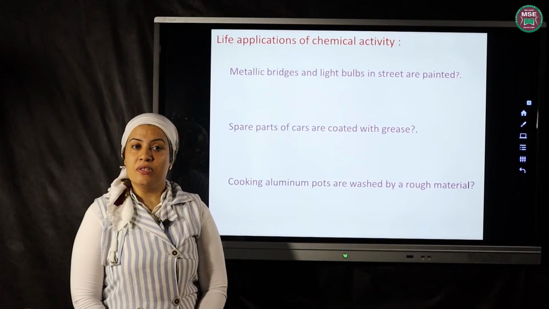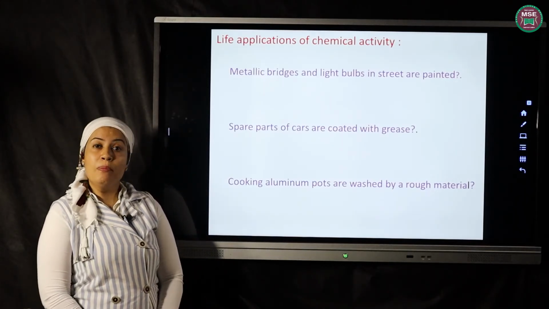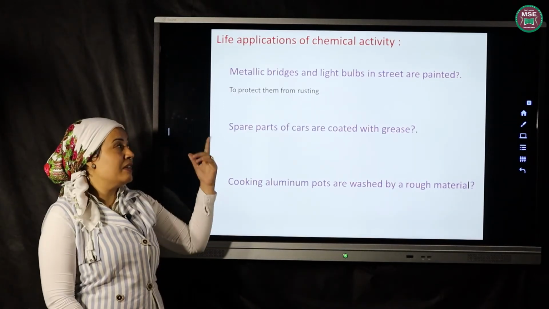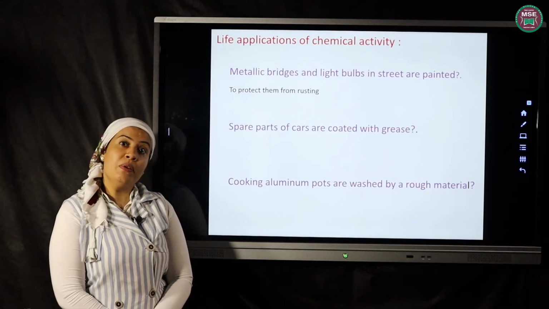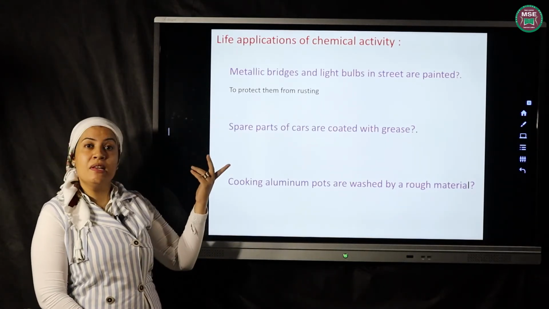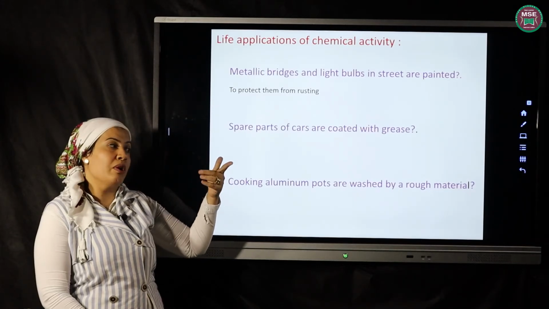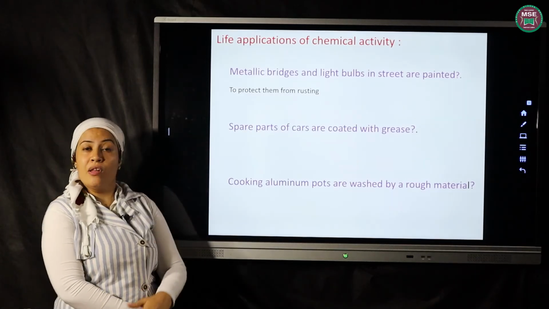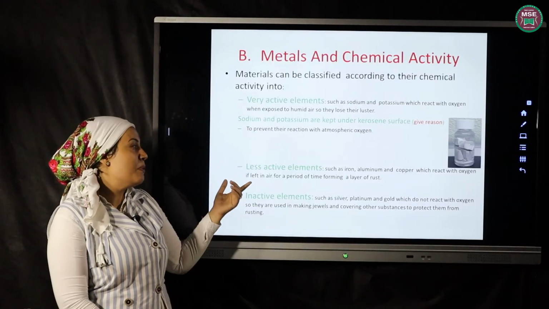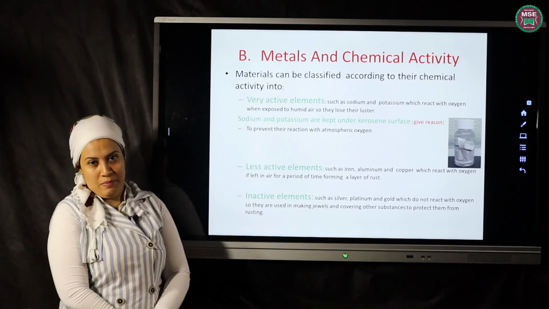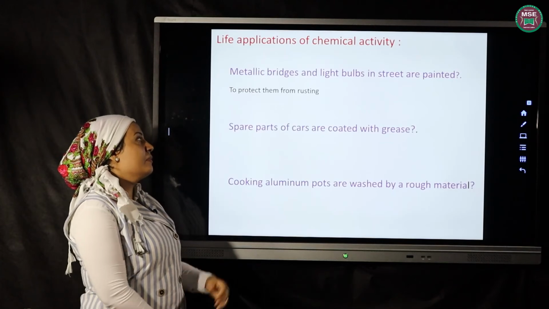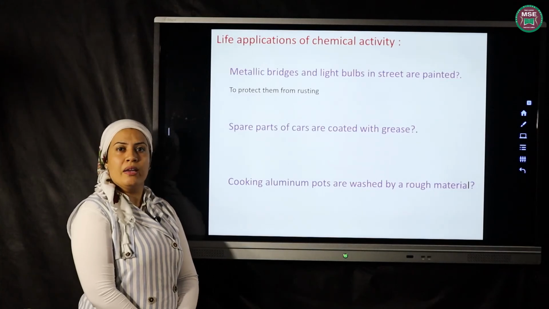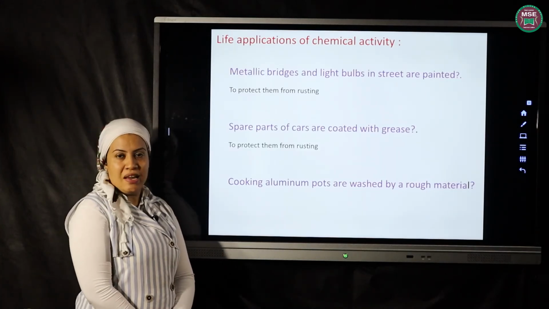Okay, I have many questions. Why are the metallic bridges and light poles in the street painted from time to time to protect them from rusting? Okay, can you tell me which elements we used to paint the metallic bridges and light poles, very active, less active, or inactive? Yes, we painted them with inactive elements to protect them from rusting. Okay, another question. The spare parts of cars are coated with grease. Why? To protect them from rusting and corrosion.